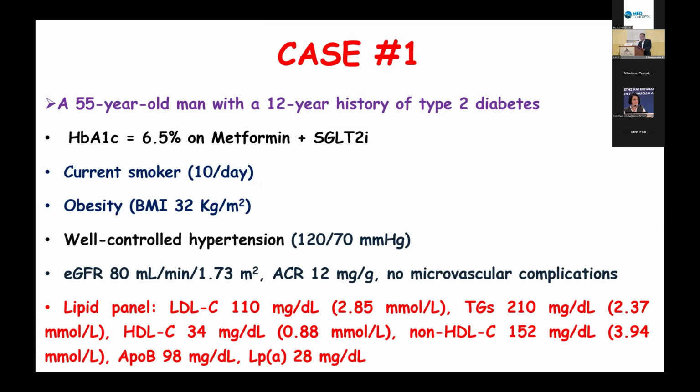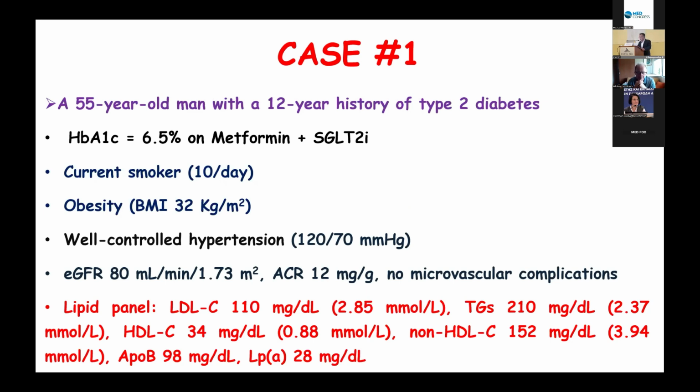He has an HbA1c of 6.5 while on metformin and an SGLT2 inhibitor. Unfortunately, he currently smokes 10 per day. He is obese, a BMI of 32. He has well-controlled hypertension, 120/70. The GFR is good, 80 ml per minute. And the ACR, the albumin to creatinine ratio, is 12.